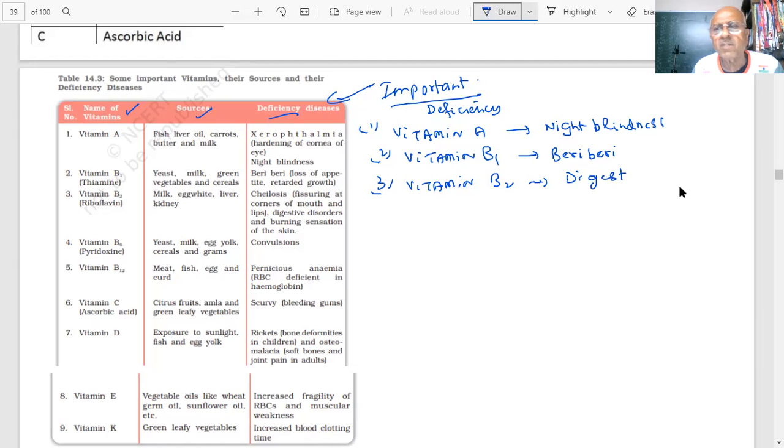Try to at least give that information which is in the NCERT. NCERT information should not be forgotten by the student. Papers are based on that, that's why I said that. Okay? Vitamin B6.